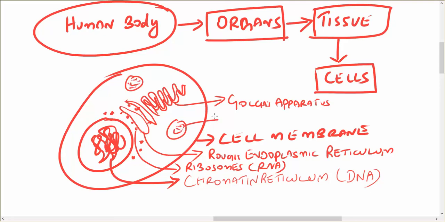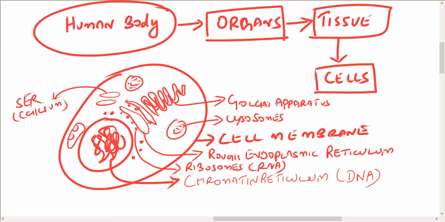This is called lysosomes, and we have smooth endoplasmic reticulum, which stores calcium, and we also have the most important organelle, mitochondria, which is responsible for energy production.